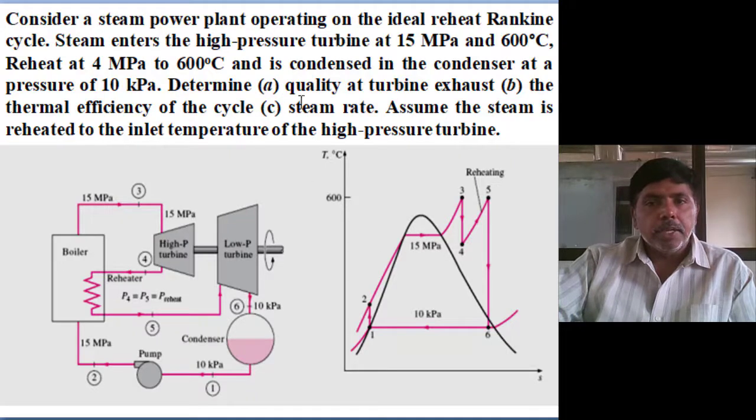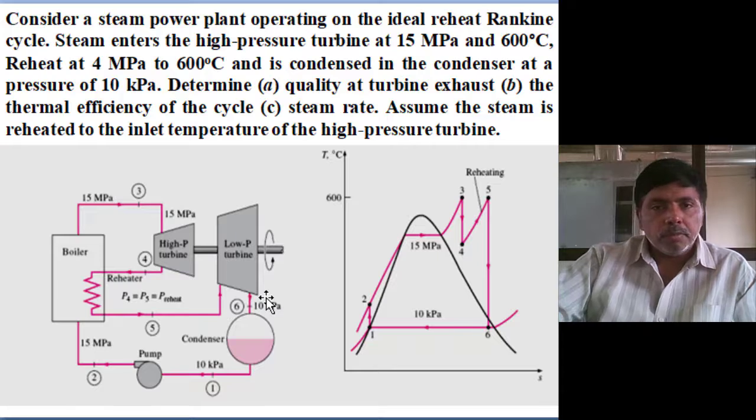Next, determine the quality at the turbine exit. This is the quality I want to know, at the low pressure turbine exit. Next, the thermal efficiency of the cycle. And third, the steam rate, which means how much steam is required for production of 1 kilowatt of power, that is, the net work output.